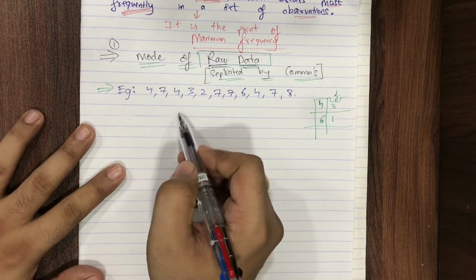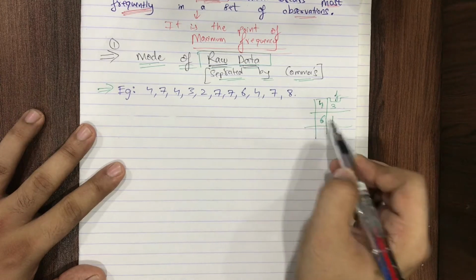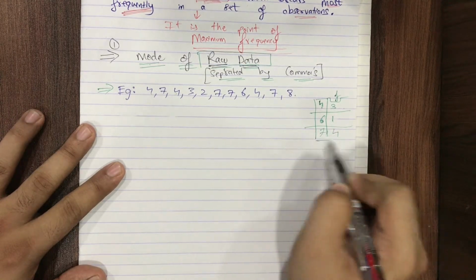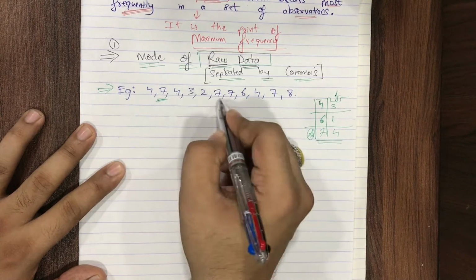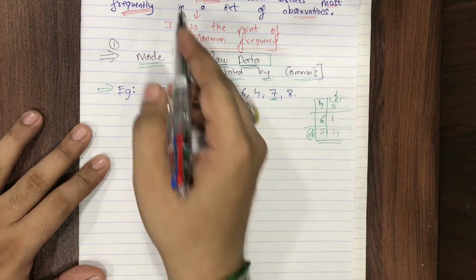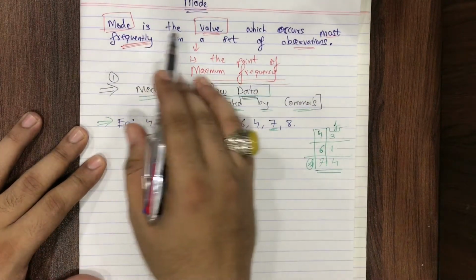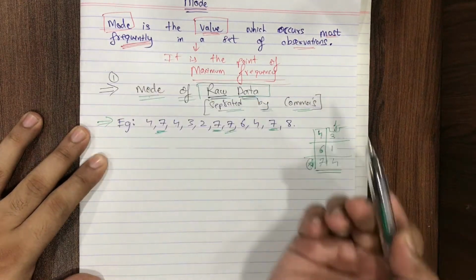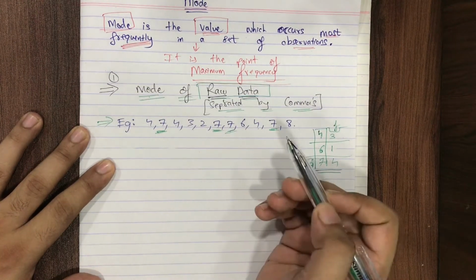Now let's see about 7. 1, 2, 3, 4. 7 is occurring 4 times. What is mode? Right now we saw this definition. Mode is the value which occurs most frequently. Here, can I say in the given data 7 occurs most frequently?